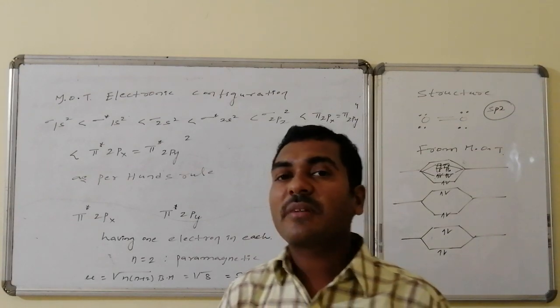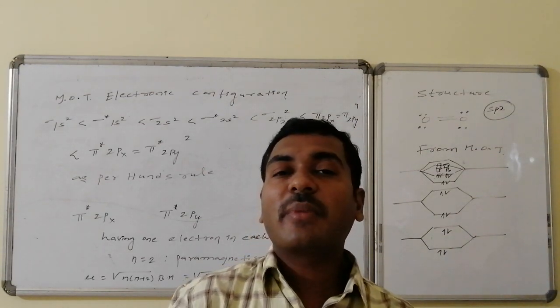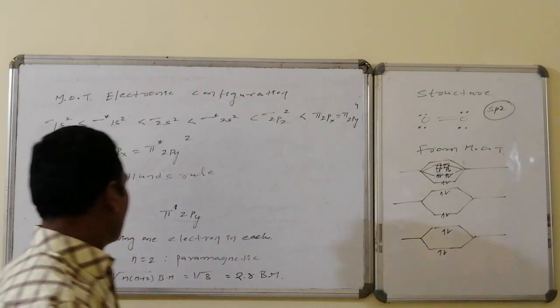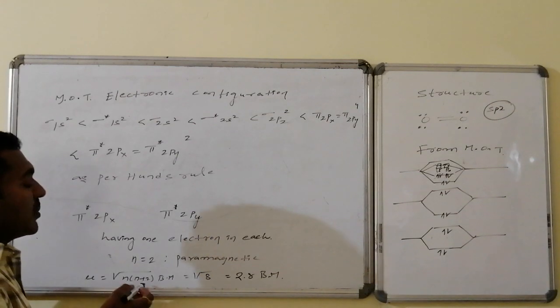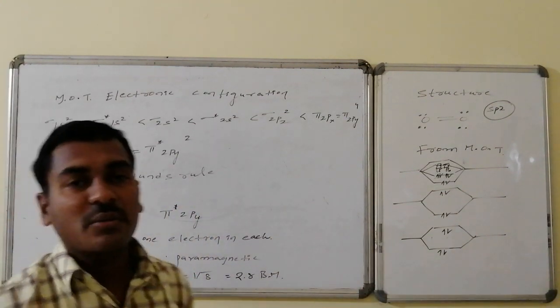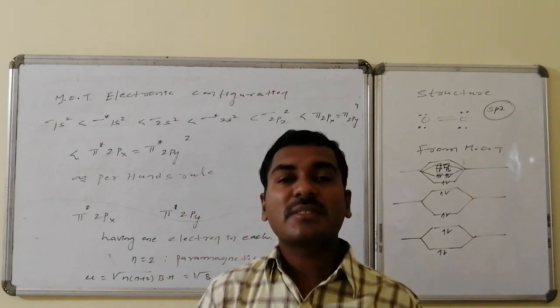The total number of unpaired electrons is equal to 2, and the magnetic moment is given by the square root of n into n plus 2 Bohr magnetons. This becomes the square root of 2 into 2 plus 2, that is 2 into 4, which is 8, and the square root of 8 is approximately 2.8 Bohr magnetons. That is the magnetic moment present for oxygen.